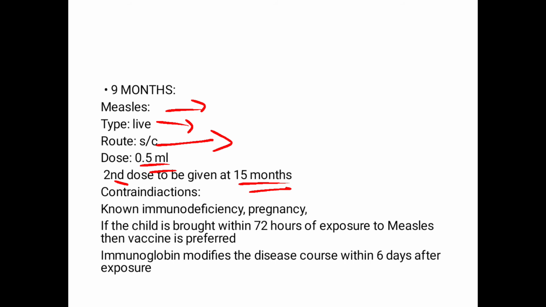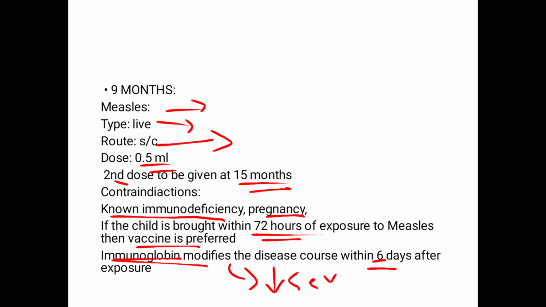So the contraindications: it's a live vaccine. So if there is a known immunodeficiency in the child, or in case the mother is pregnant, you cannot give the live vaccine. But if the child is brought within 72 hours of exposure, for instance, if the child has had contact with another child who has had measles, then the vaccine is preferred. And if within 6 days, then you will be giving immunoglobulin, and that immunoglobulin is basically given to modify the disease course, that is reduce the severity of the disease, the severity of the maculopapular rash, and the complications as a result of the measles.